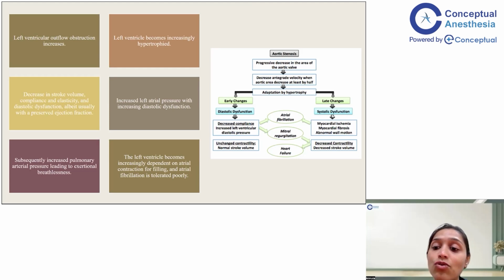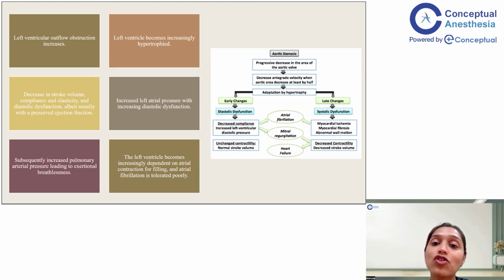So the patient will then present with myocardial ischemia or myocardial fibrosis or abnormal wall motion. Any patient with AS will have ST segment depression. This is the most prominent sign of AS, which is suggestive of two things. One is that there is a strain pattern.